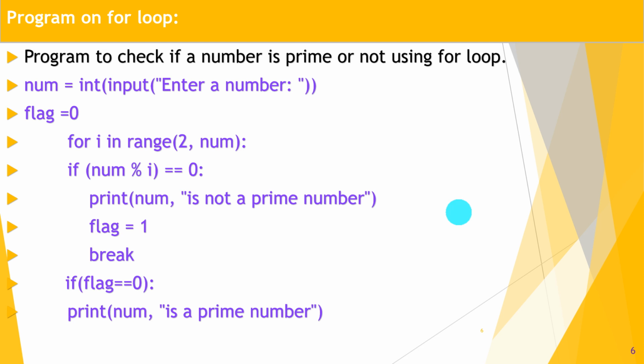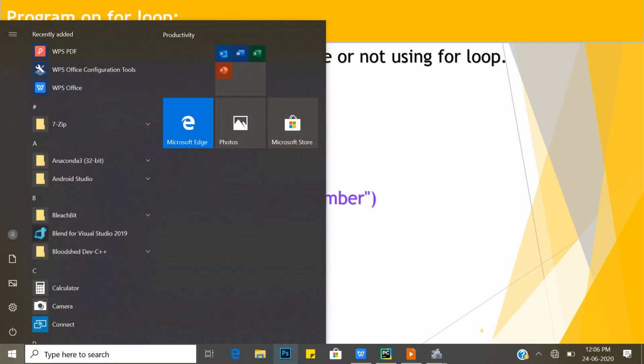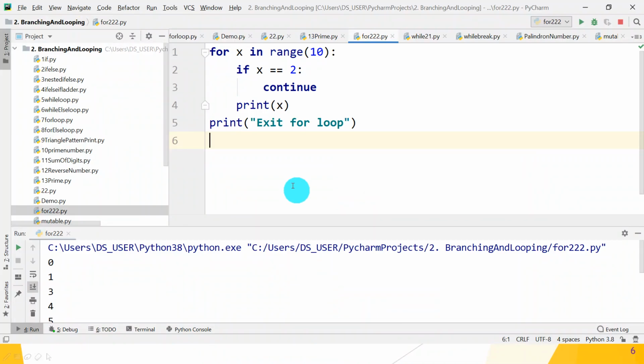But 6 is not prime, because 6 is divisible by 2 itself, so no need to divide by 3, 4, 5. Understood guys? Okay, we will check it using the PyCharm IDE. So let's move on.